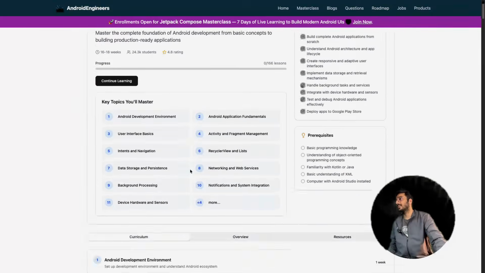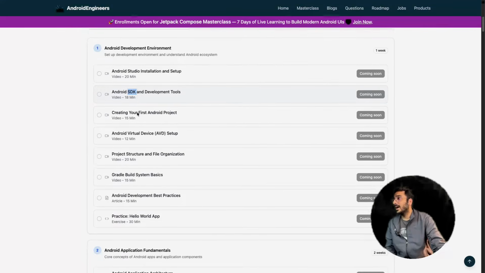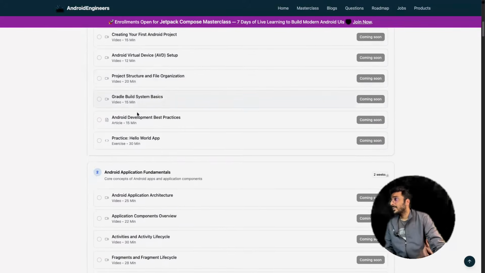What are the core Android things? Let's take this. Basic stuff is the SDK, a good one, right? You should know about the SDKs, Android 15, 16, whatever it is, and what the differences are and all the things.